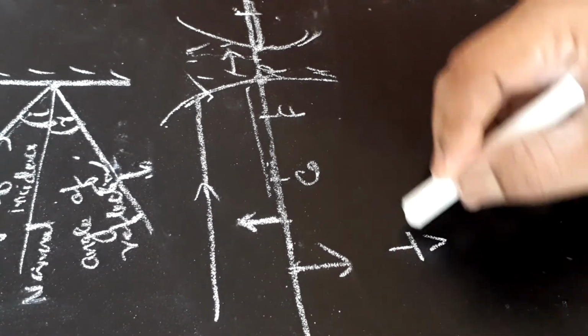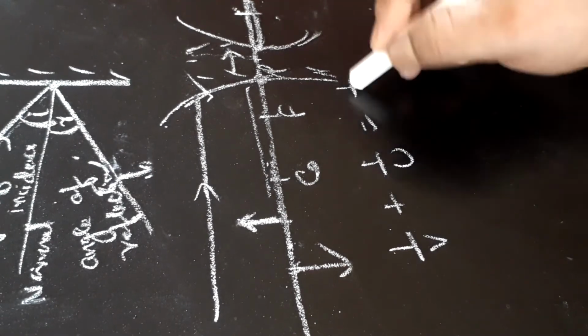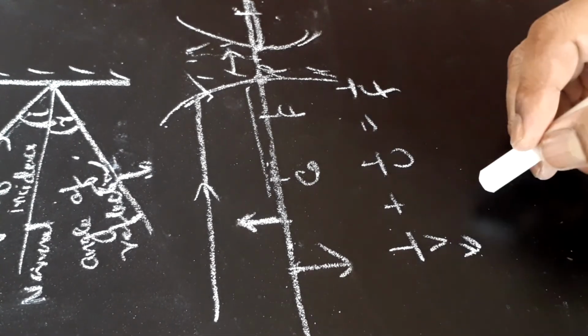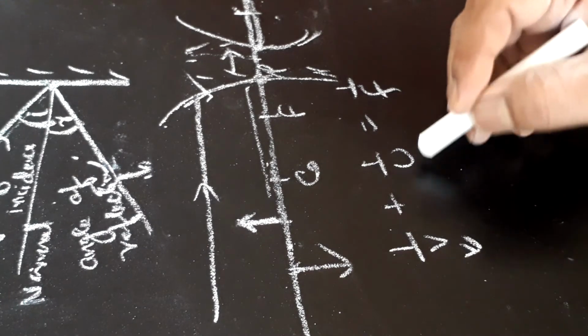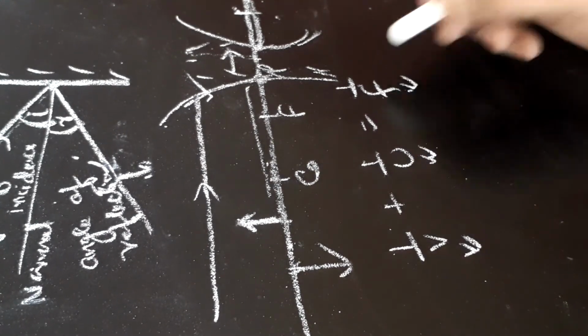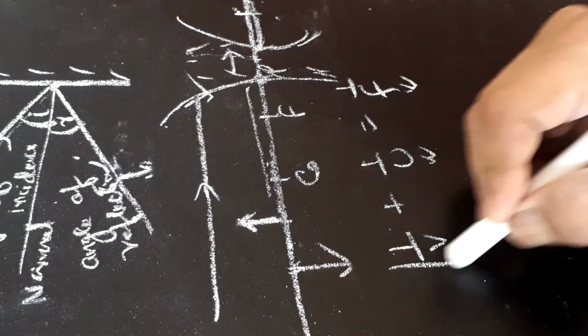Let us see the mirror formula first. We have 1 by V plus 1 by U is equal to 1 by F. What is this V? Image distance. What is this U? Object distance. What is this F? Focal length. And we have talked about their signs.